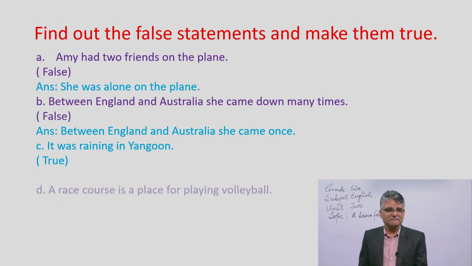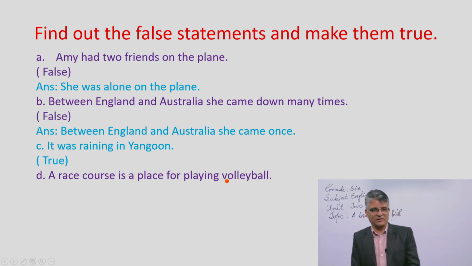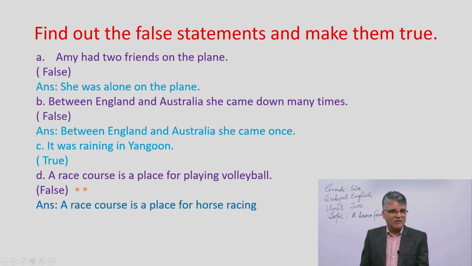For number D, a race course is a place for playing volleyball. Is this right? In the text, do you find the word volleyball or do you find the word football? Oh yes, you are right, football. Yes, that's why it is wrong. Can you correct it? A race course is a place for horse racing, not for playing volleyball there.